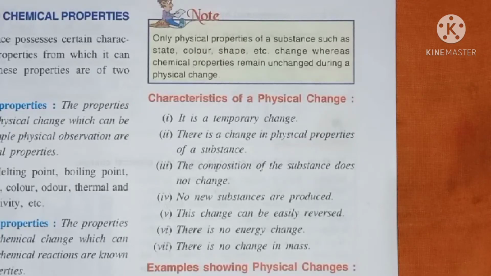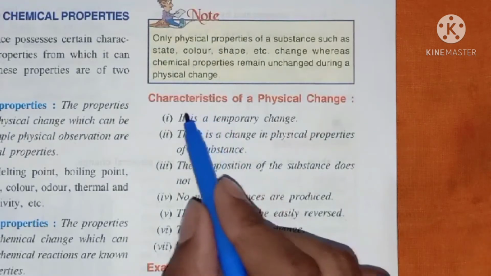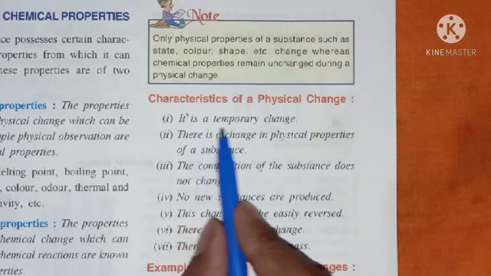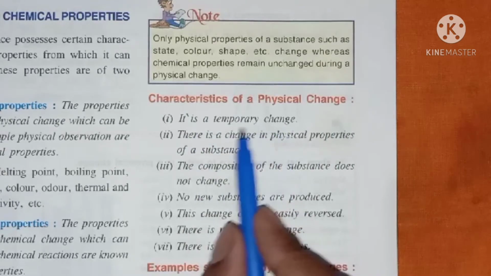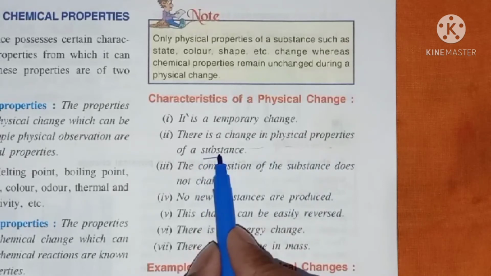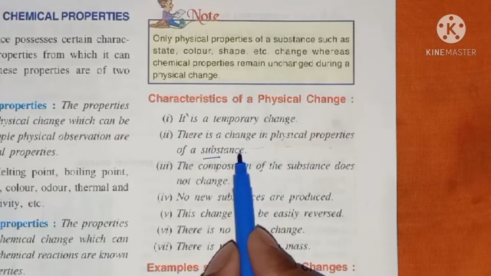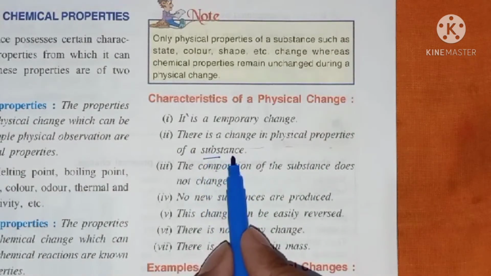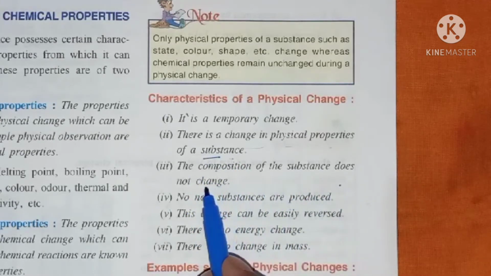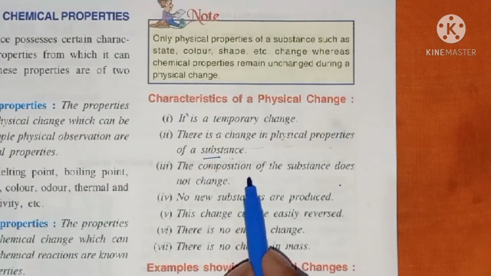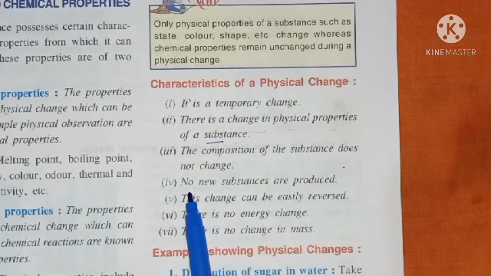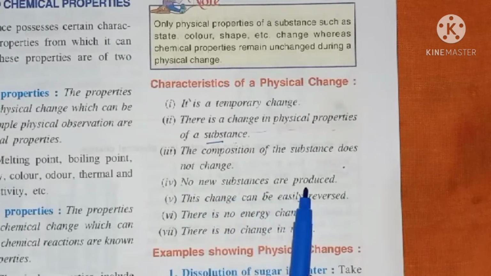Now students, see the characteristics of physical change. We have some characteristics of physical change. First, it is a temporary change. Second, there is a change in the physical property of a substance. Means there is some change in the property of a substance in physical change. Third, the composition of the substance does not change. Means the composition of any substance will not change in physical change, and in physical change no new substances are produced.